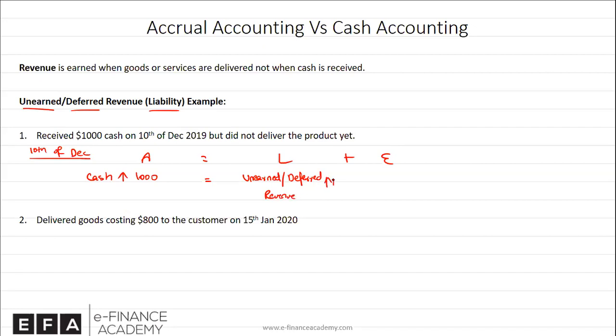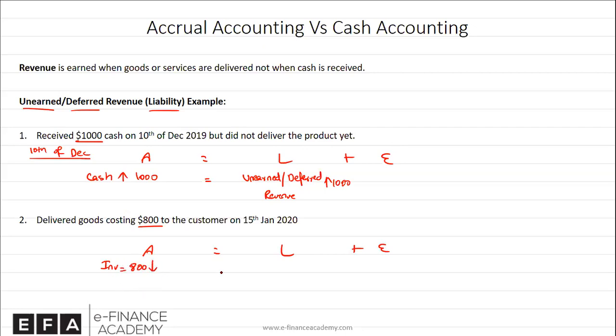So we'll create this by the amount of $1,000. What we are saying is, in simple terms, that it's a temporary obligation on us, which we will cancel once we fulfill it, once we deliver the goods or services to the customer. So let's say after almost a month, on 15th January, we deliver the goods for 1,000, which had a cost of 800. Now we can actually book the profit, which means now we have given the inventory, which had a cost of 800. So inventory will go down because it went out.